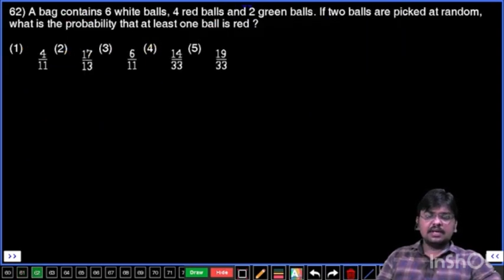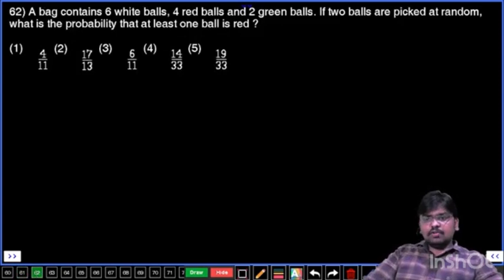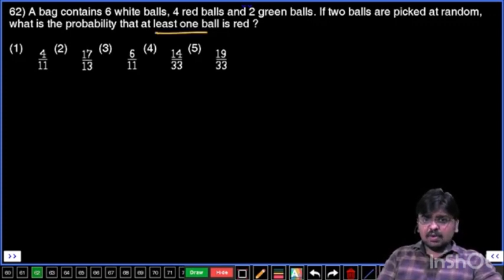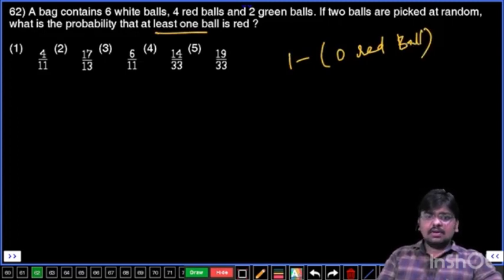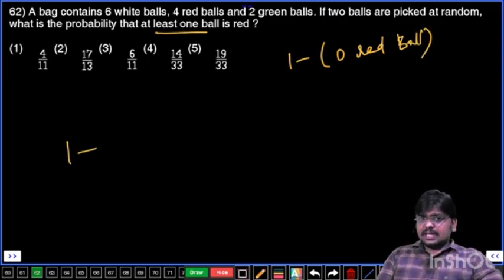Question number 62. A bag contains 6 white balls, 4 red balls, and 2 green balls. If 2 balls are picked at random, what is the probability that at least 1 ball is red? At least 1 ball means what we will take is 1 minus 0 red ball. Remember. So 1 minus. Finally, you are drawing two balls, right? So 1 minus 0 red balls means don't take red balls and take the remaining balls. 6 and 2, that is 8, right?